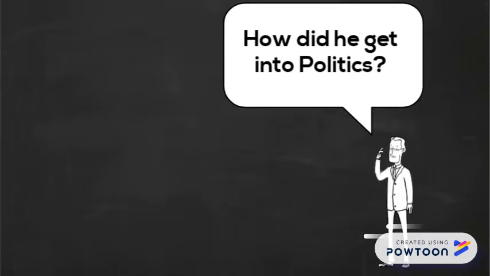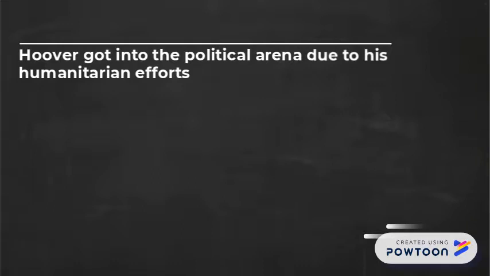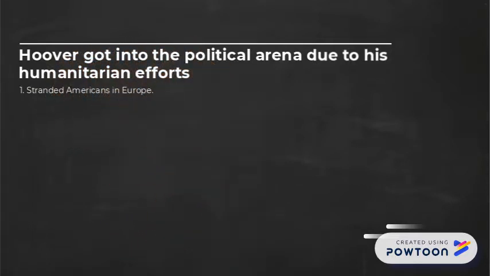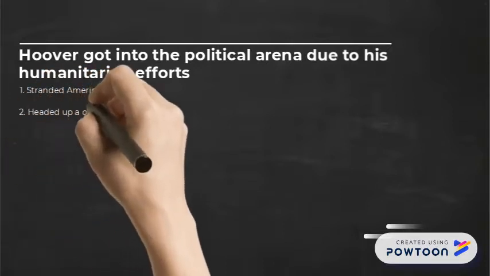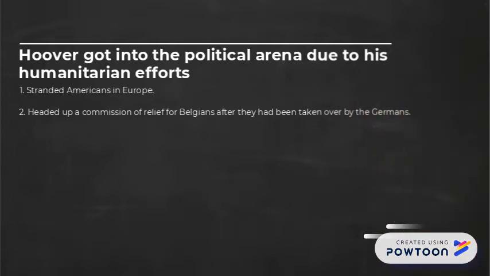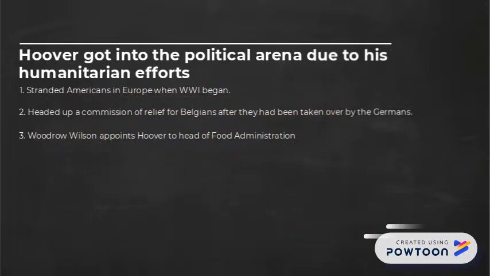How did Herbert Hoover get into politics? Hoover got into the political arena due to his lifelong humanitarian effort. His first memorable humanitarian effort was for stranded Americans in Europe when World War I began. His second humanitarian effort was heading up a commission of relief for Belgians after they had been taken over by the Germans. His effectiveness was seen by the current President Woodrow Wilson, who appointed Hoover to the head of the Food Administration, which moved agricultural products overseas to American troops.